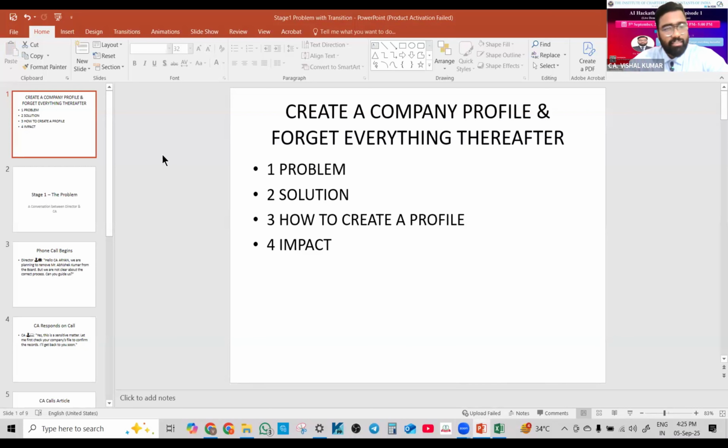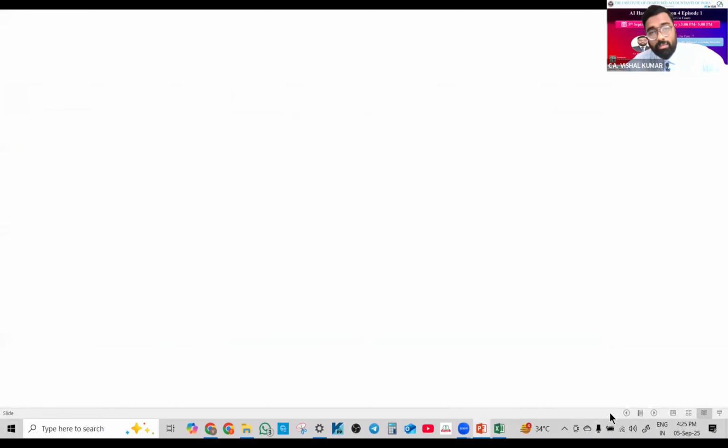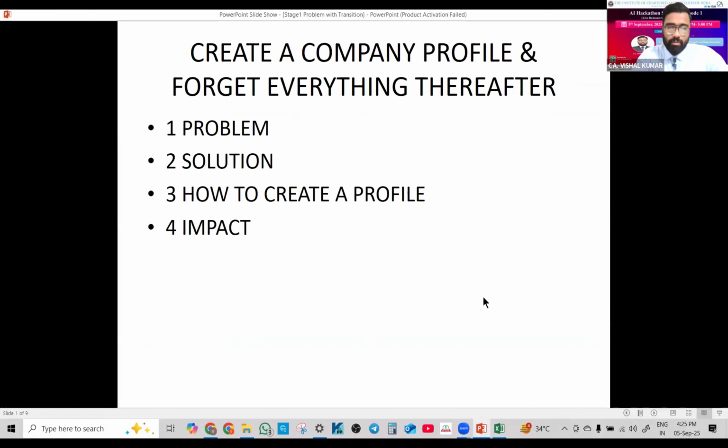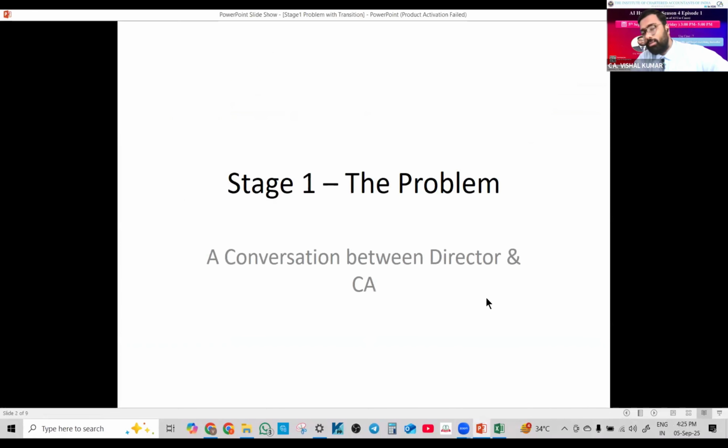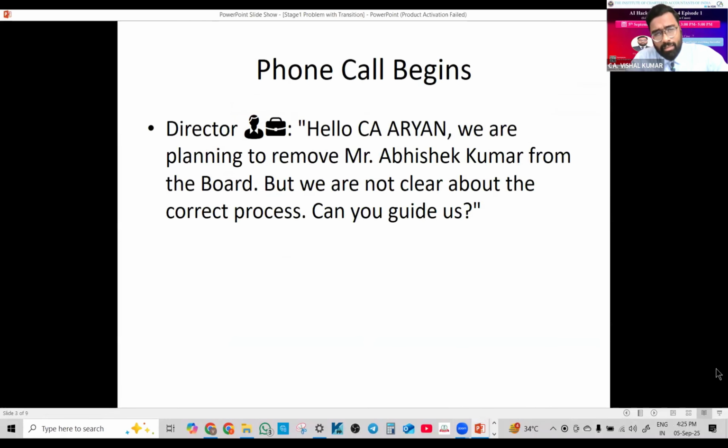Okay, there are four stages of my PPT. First is the problem, second is the solution, third is how to create a profile, and fourth is impact. So stage one is the problem, a conversation between a director and a CA.